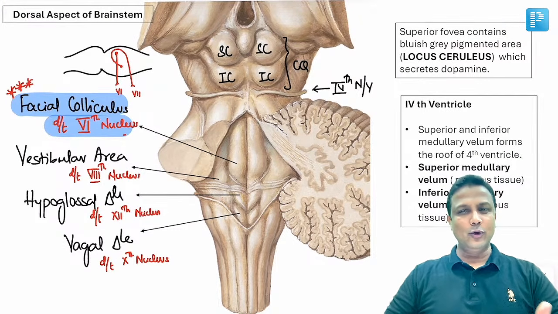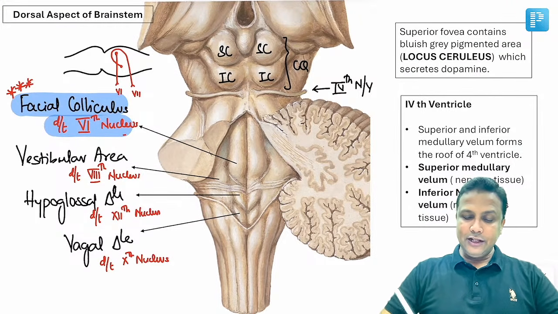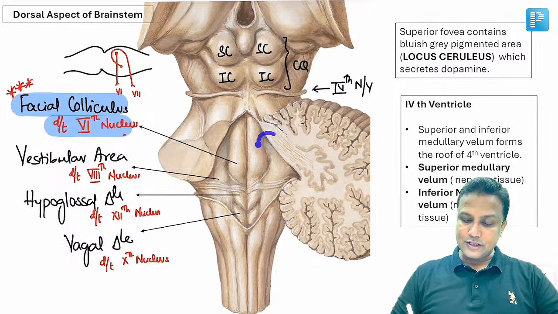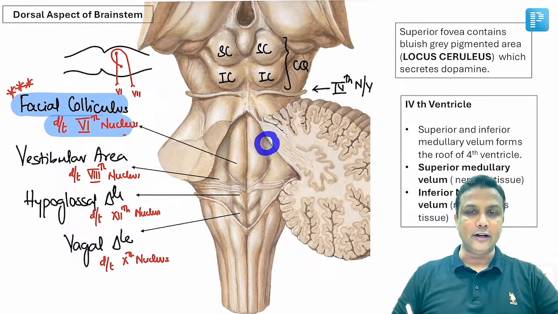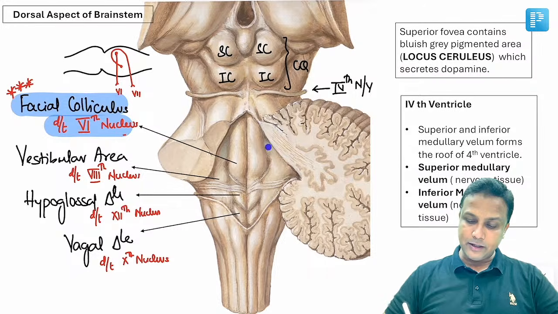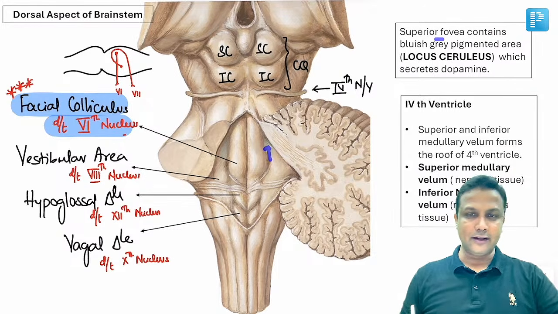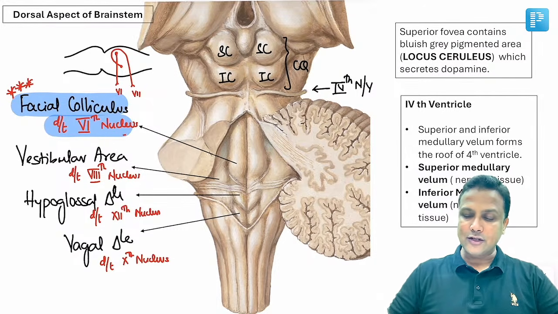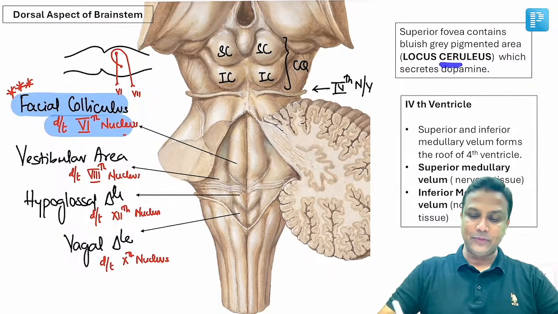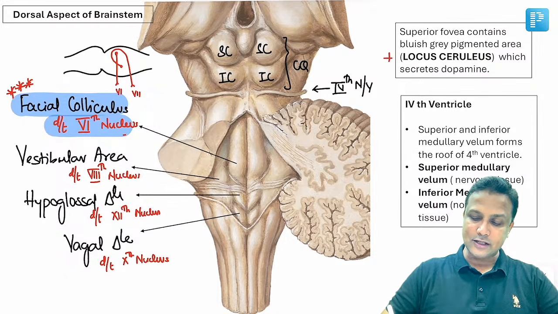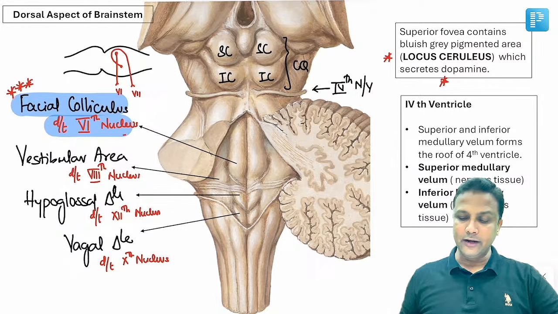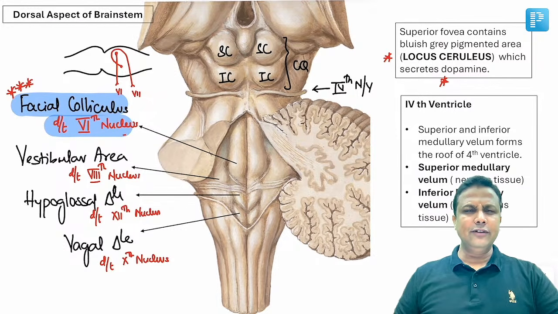Then apart from that, few questions were already asked in the exam. In the floor of the fourth ventricle, you'll be able to see this bluish gray pigmented area. And this bluish gray pigmented area, superior fovea कहते हैं, वहां पर होता है. और इस एरिया को एक्चुअली कहा जाता है लोकस सेरुलियस. तो आपको ये नाम याद रखना होगा, लोकस सेरुलियस. और ये क्या सेक्रेट करेगा? डोपामीन. Done.